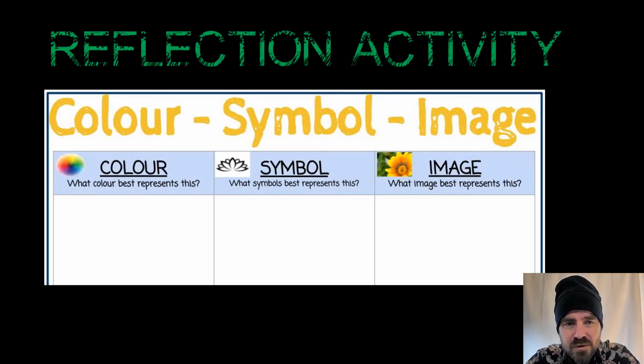Reflection activity today in your exercise book. I want you to draw up a CSI table. So thinking about poverty in India, what color represents it best? What symbol? So just a simple little symbol. And then what image? Draw a little picture. Do that in your exercise book.